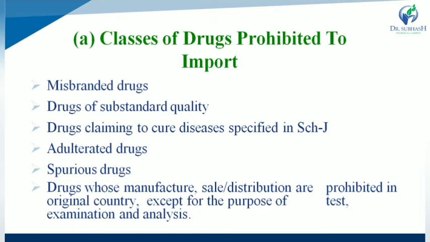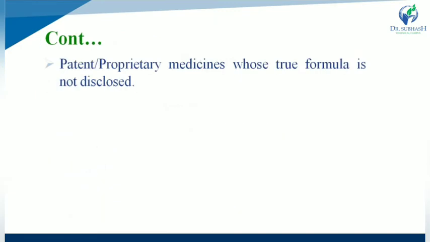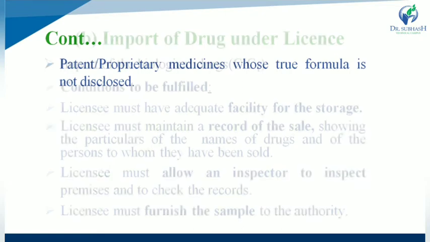Next one, Schedule J, that is incurable disease, and drugs which claim to cure this type of disease, while adulterated drug as well as spurious drug substance, and drug whose manufacture, sale or distribution is prohibited in the original country except for the purpose of test, analysis or examination. And last one, patented medicine whose true formula is not disclosed. This type of formulation is prohibited to import.